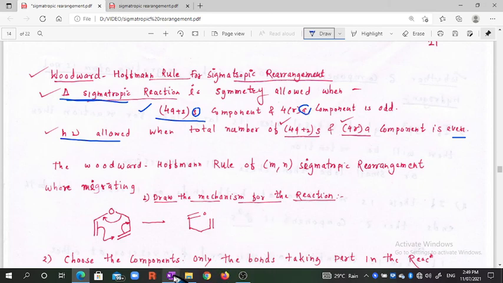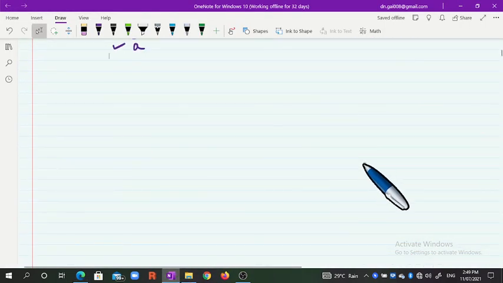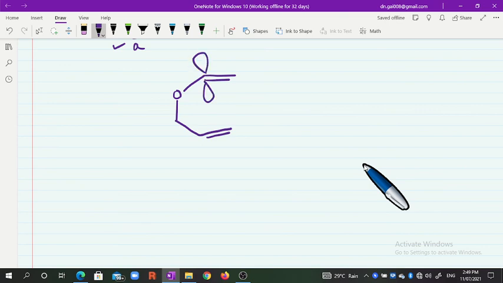For this, again we will consider one reaction, the Cope reaction. Suppose we have such a starting material, correct? In this compound, this is a pi bond, this is also a pi bond, and our sigma bond breaks at this point. Sigma bond breaks at this position, correct.